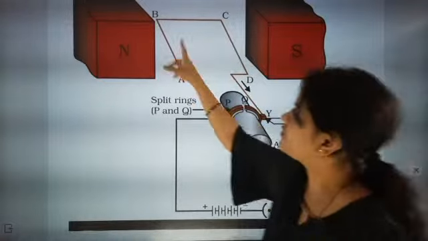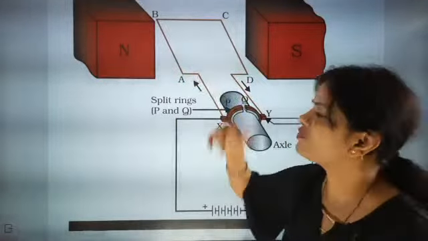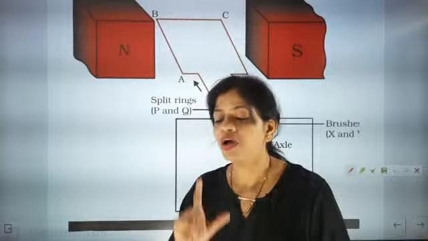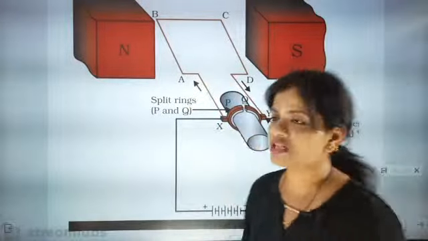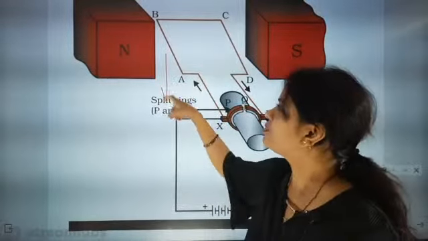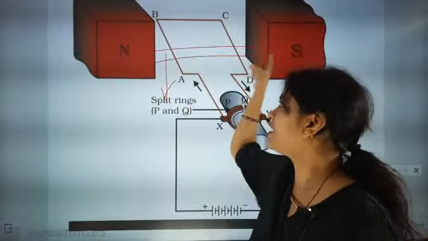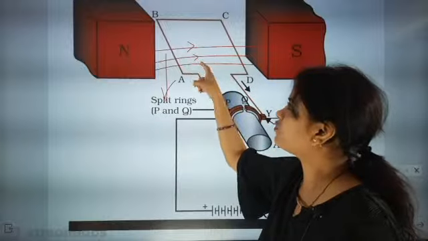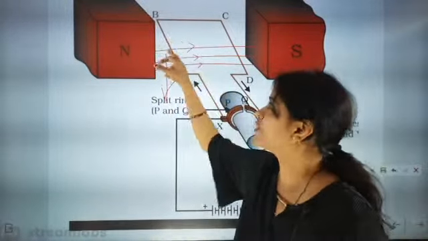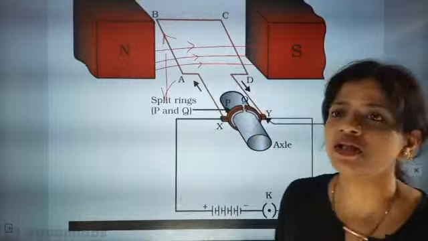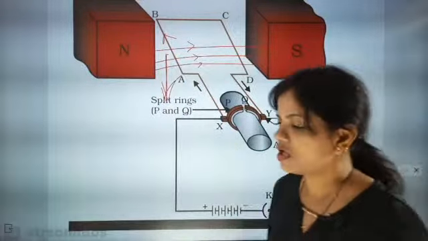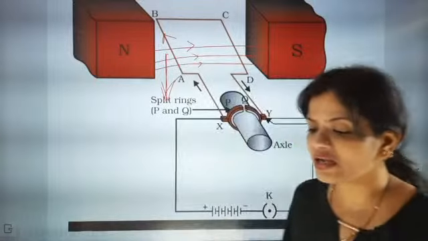Once the current flows in this direction, what will happen? According to Fleming's left hand rule, no other rule, Fleming's left hand rule will tell you that the direction of force will be down. Magnetic lines of force will go like this. The magnetic lines of force generated by the magnet act on the current, and the force will be exactly downward. You see the arrows, you will come to know the force acts downward.